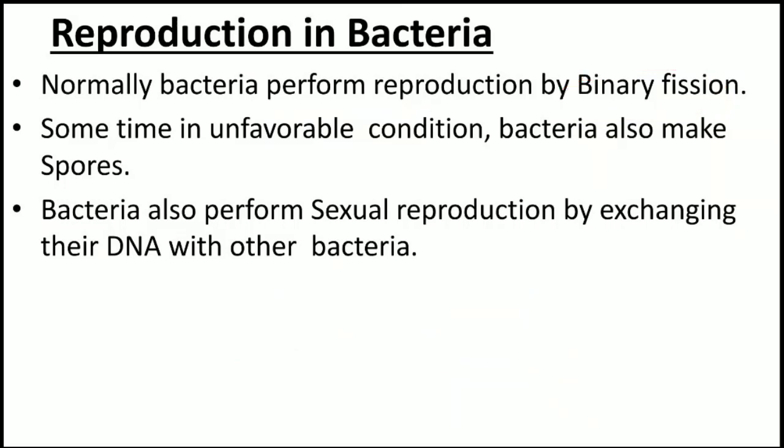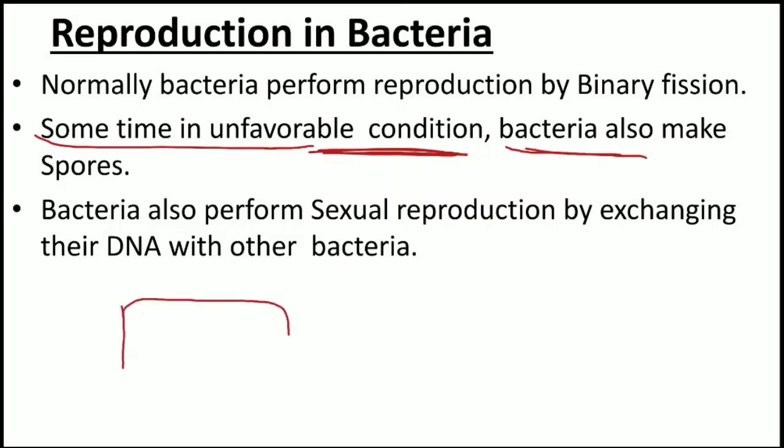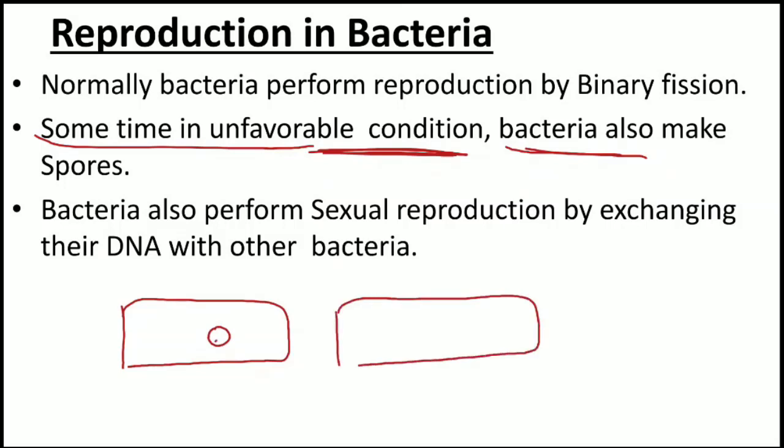The next point: sometimes in unfavorable conditions, many bacteria also produce spores. What is the meaning of a spore? Suppose this is a cell, and here is a nucleus. So first of all, what will happen? The nucleus will divide and make many copies. Now what will happen? This cell membrane will rupture